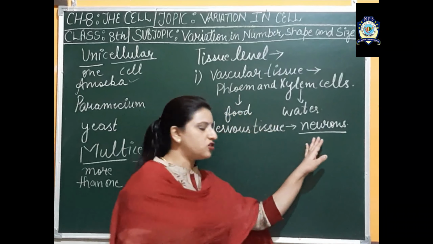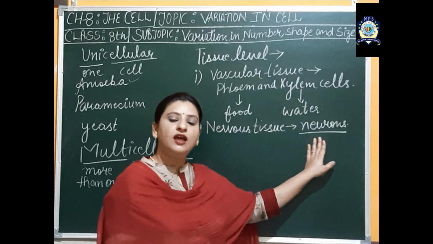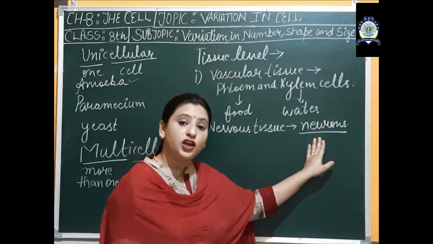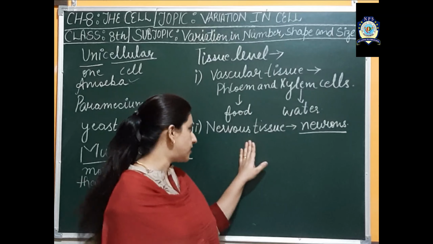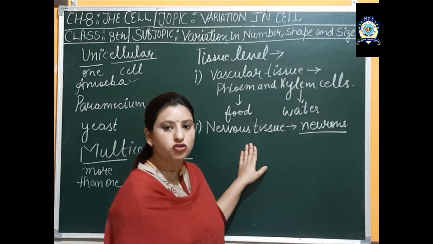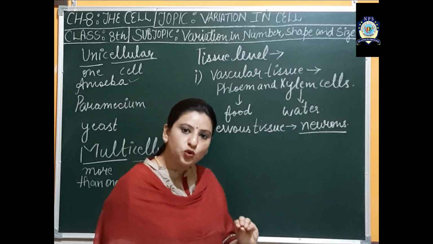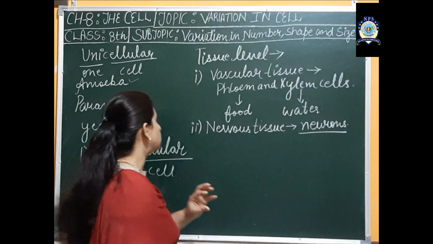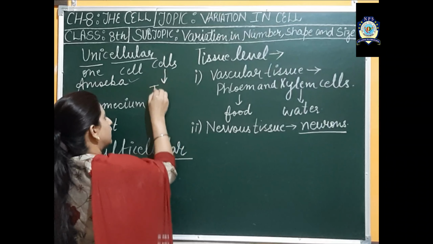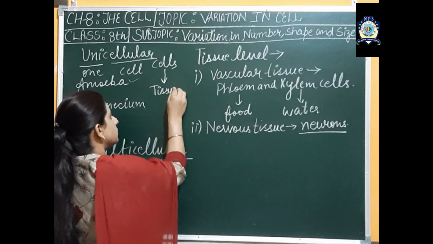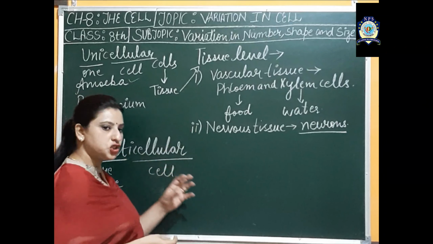These neurons are a specific type of cells. When these neuron cells group together, they form a specific type of tissue which is called nervous tissue. So here cells clump together and form the tissue. If I write over here, cells combine and they form the tissue, because we are discussing the tissue level.